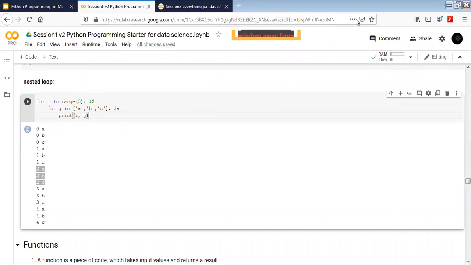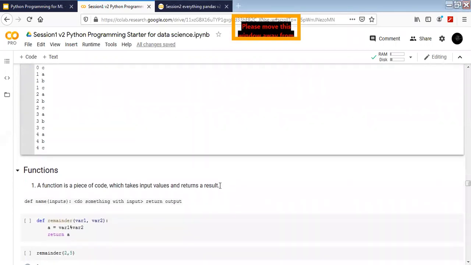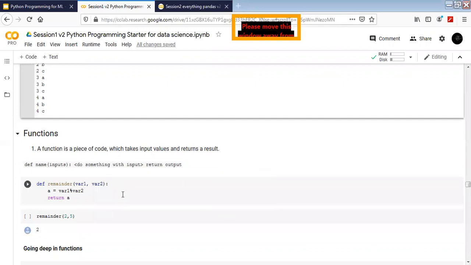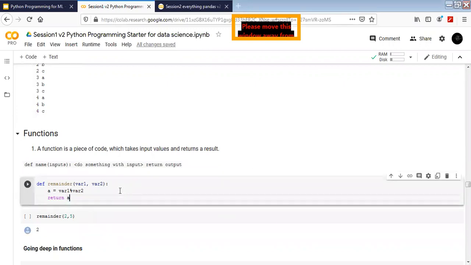Any other question? All right. Let's move to functions. Functions are going to be pretty important for us because this is one of the things we are going to write custom. We are going to write by our own.